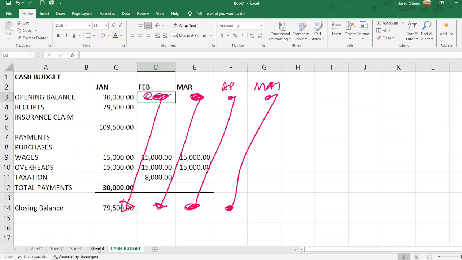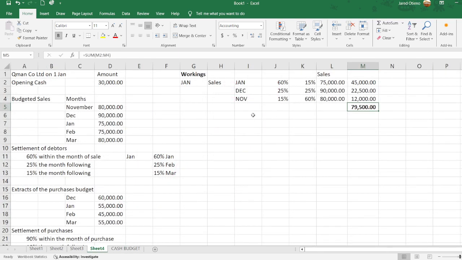So let's get back to our workings, and then we clear the sales. So we have determined the sales for the month of January. Then our sales for the month of February, we will be having the actual figure for the sales for the month of February. We will be receiving sales for the month of January, part of it, and then we will be receiving sales for the month of December because of how our debtors settle our payments.